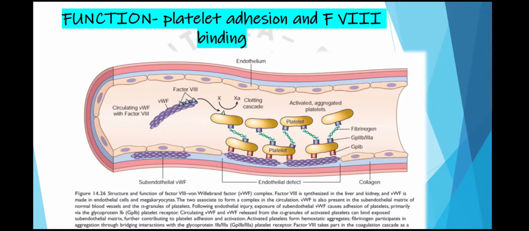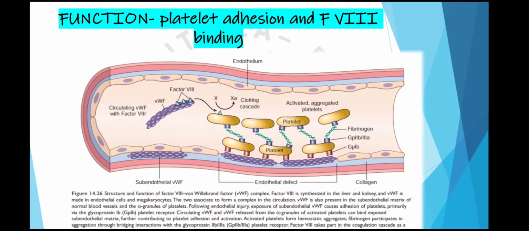Whenever von Willebrand factor is deficient or defective, it will cause two problems. First, it will cause defective platelet adhesion, so a defect in primary hemostasis. Secondly, since factor 8 takes part in the coagulation cascade, it will cause defective coagulation or secondary hemostasis. So it has a role to play in both primary and secondary hemostasis. This image is from Robbins.